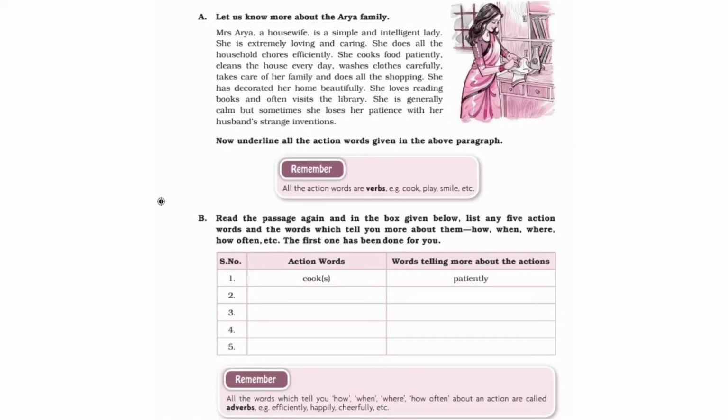Now for today, your homework is worksheet 2 at page number 5. You have to read the passage and then find the action words, meaning verbs. If you are unable to understand how the action is being performed, you will ask questions to the verb: how, when, where, how often the action is being done, and the answers which come, all these words will be adverbs. You have to do this worksheet. Okay.